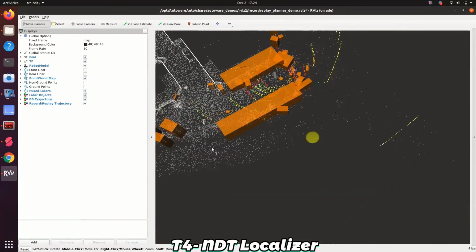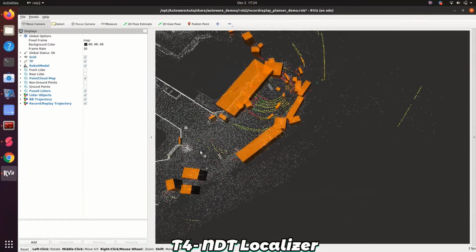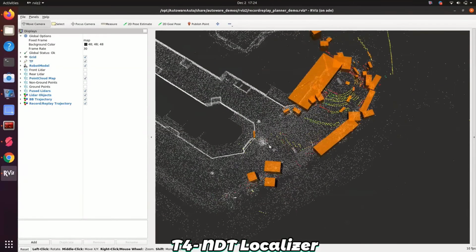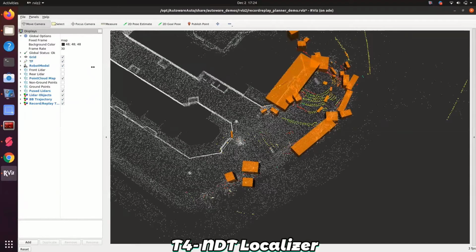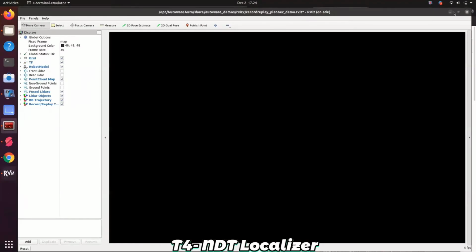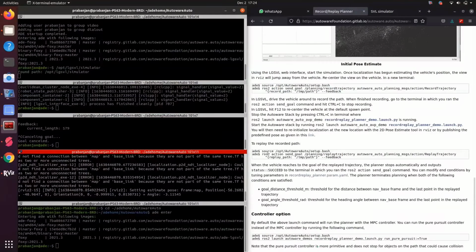It has already started detecting obstacles. Now we have to just replay the trajectory. When you're replaying, the car will actually start moving. So in the fifth terminal, I will replay the trajectory.